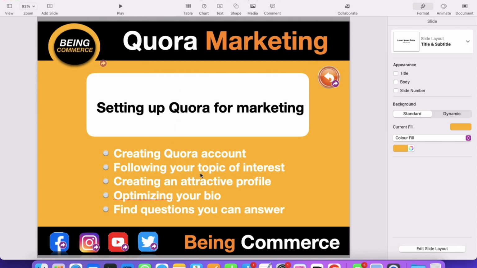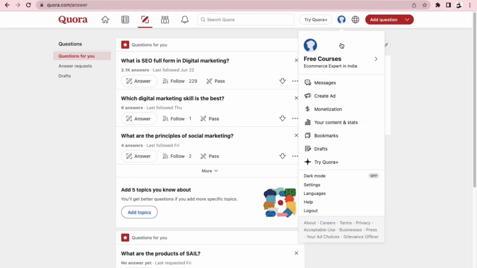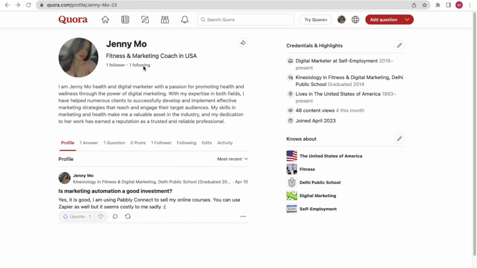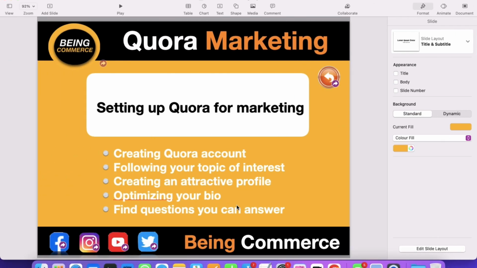Okay, so in this way basically we have created our account on Quora. We have chosen the topic of interest while creating the account, and created an attractive profile, because it's very important that you properly put your profile photos and everything. You just need to click on the profile tab and make sure that you put each and everything properly. Like here you can see our profile is looking 100% attractive. The reason behind that is very simple. Just put the profile pic, set up all this information, and you guys are good to go.